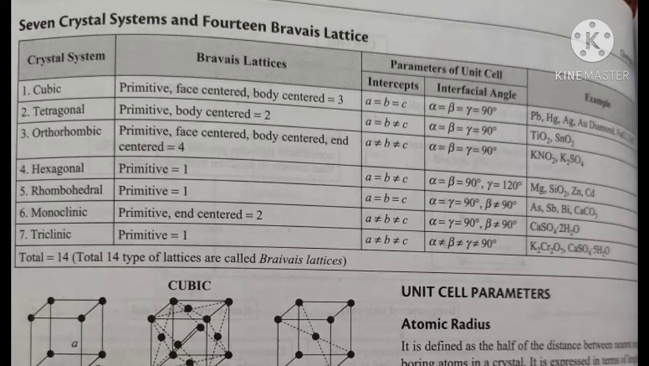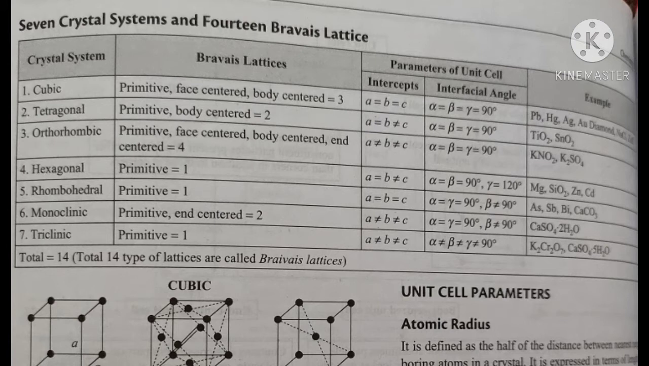Today's topic is 7 crystal systems and 14 Bravais lattices. The crystal systems are cubic, tetragonal, orthorhombic, hexagonal, rhombohedral, monoclinic, and triclinic. These are the 7 crystal systems.